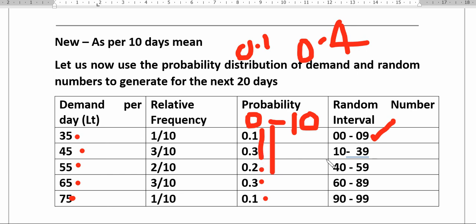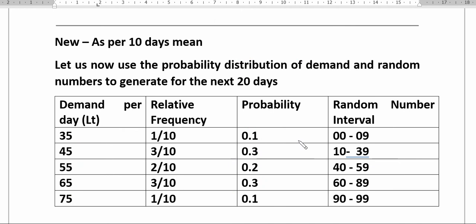Convert this and you get 60%. So 60% means 40 to 59, because 39 we have already taken for the previous data. Similarly for the next, 0.6 plus 0.3 is 0.9, convert to percentage, so 90. So it is 60 to 89, and last we will get 100, so 90 to 99. In this way you can convert into the random number interval.